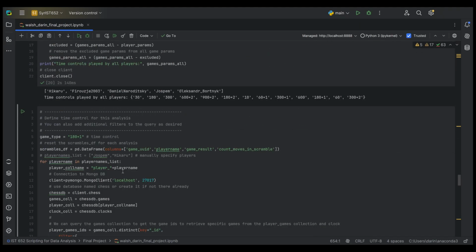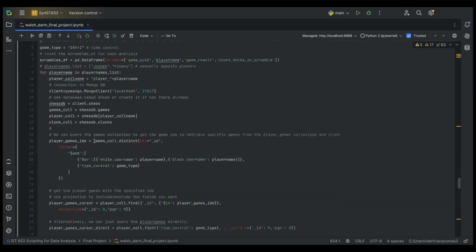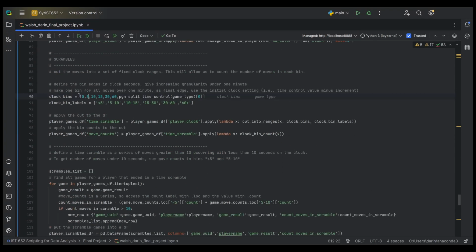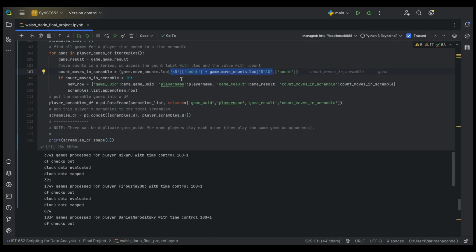So let's try some other time controls. The other thing that I might want to try is to adjust the bin sizes, and the bins are defined here under the Scrambles section. Here you see that I cut up all of the clocks into 0 to less than 5 seconds, 5 to 10 seconds, and so forth. So down here is where I can define a threshold for the number of moves. In this case, I have less than 5 plus 5 to 10, which equals less than 10 seconds. Let's just simply remove the 5 to 10 and only look at games that were less than 5 seconds.